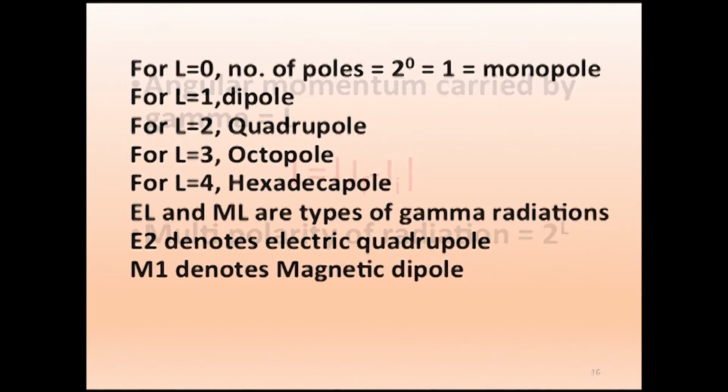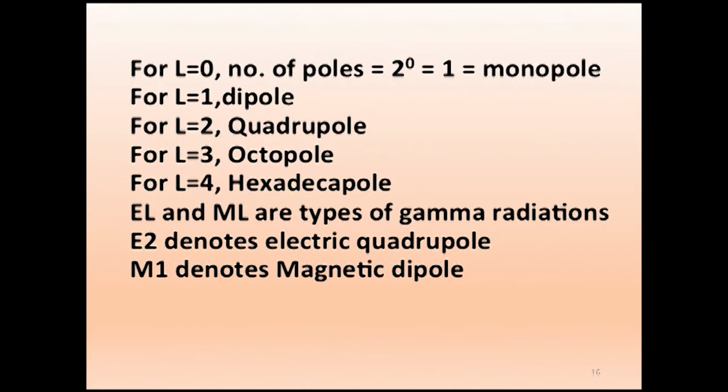For L equal to 0, the number of poles is 2 power 0, that is 1. We call it monopole radiation, a monopole gamma radiation. When L equals 1, it is 2 power 1, that is 2, dipole radiation. When you put L equal to 2, that is 2 power 2, which is 4. Because it is 4, we call it quadrupole radiation.